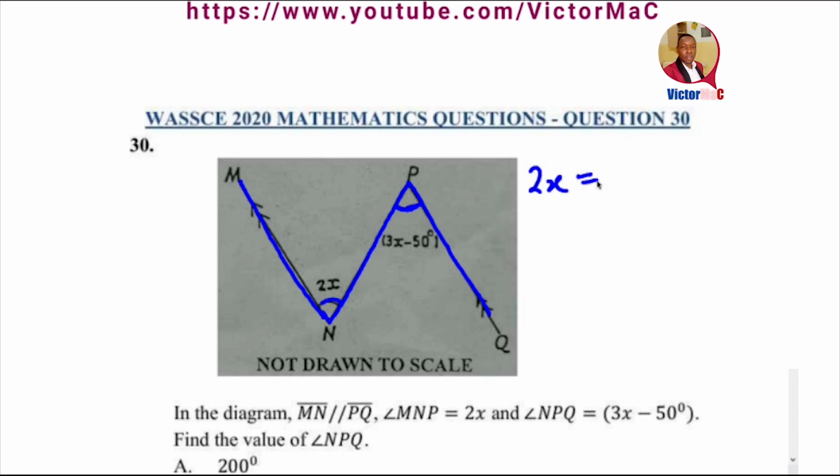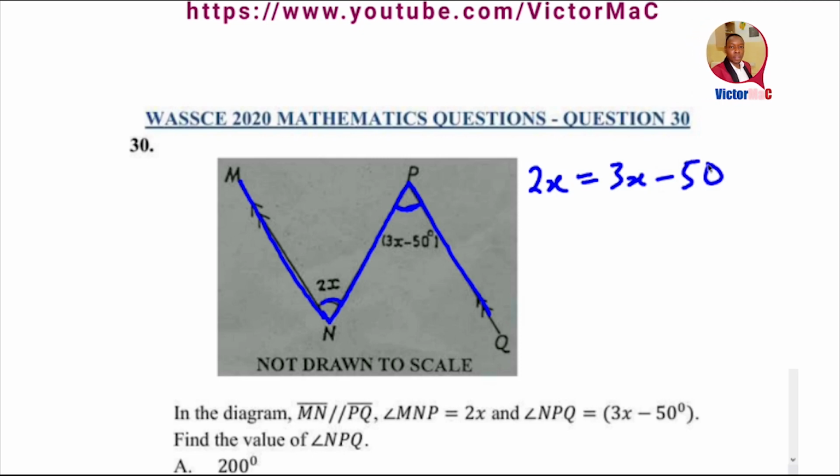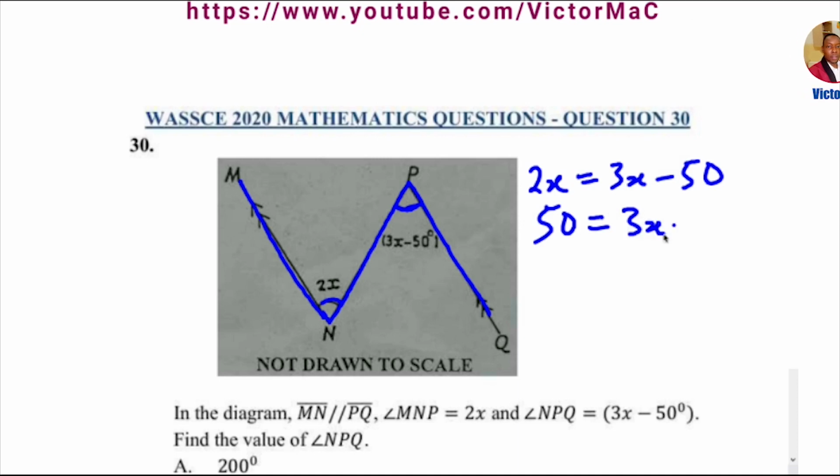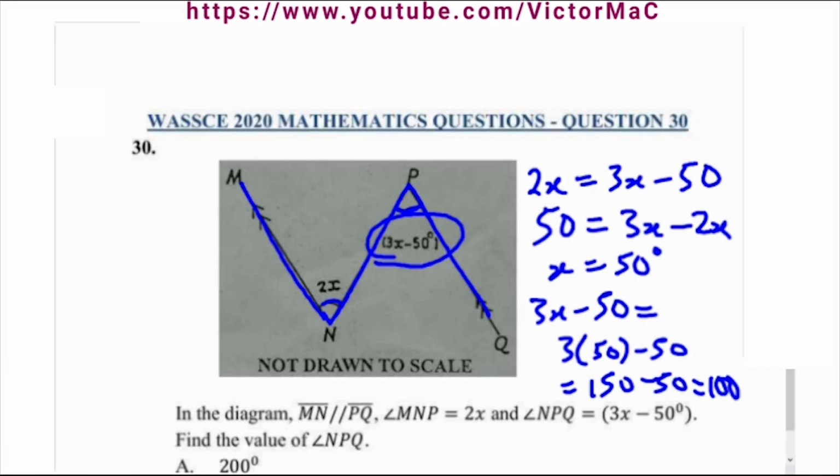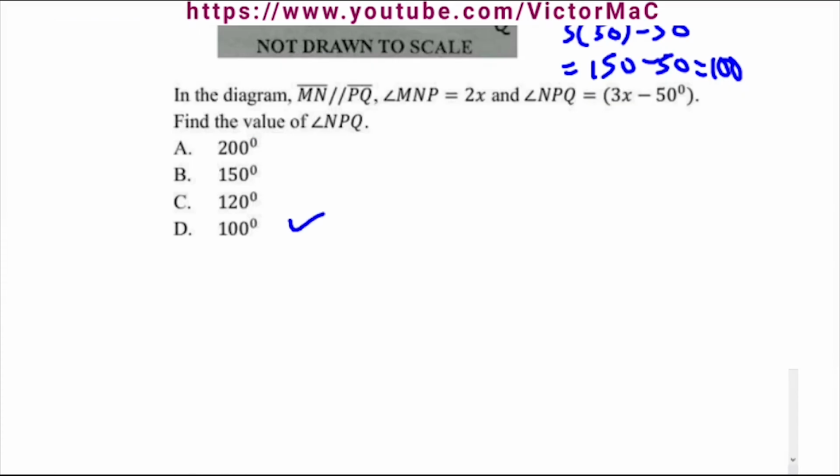So angle 2x is equal to 3x minus 50. When you collect like terms, transferring minus 50 to the left, we have positive 50. Then 3x minus 2x, so x is 50 degrees. And that's not all. We are to find angle NPQ, which is 3x minus 50. When we plug in 50 as x, 3 times 50 is 150. So 150 minus 50, the answer is 100. And that will be option D.